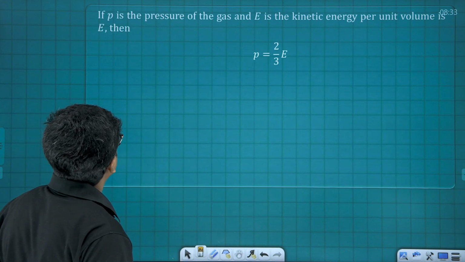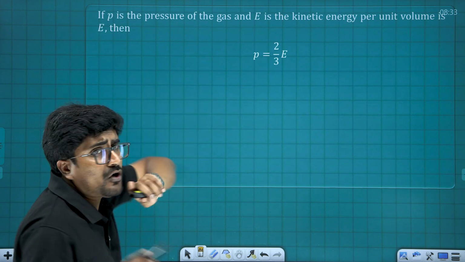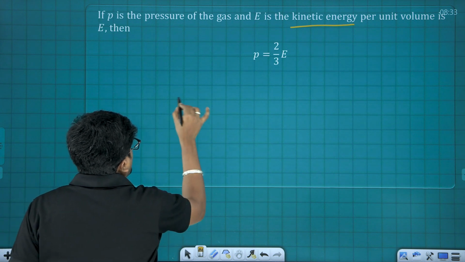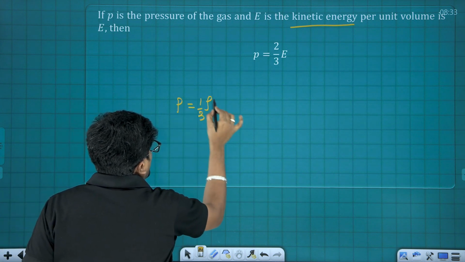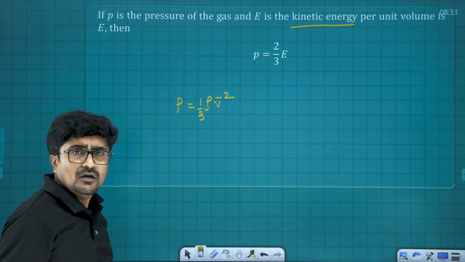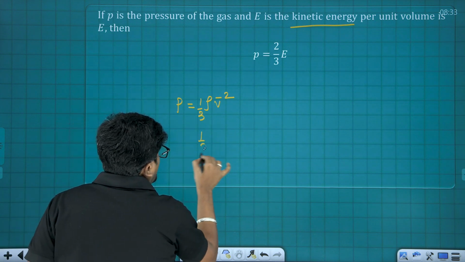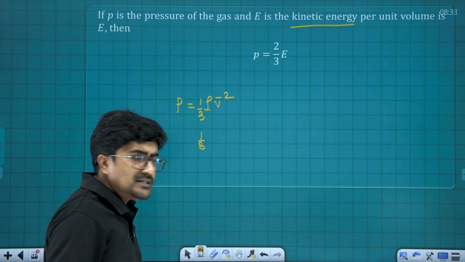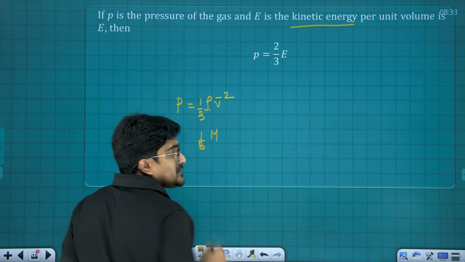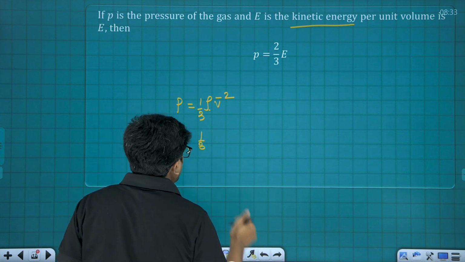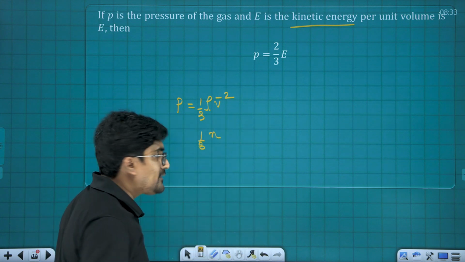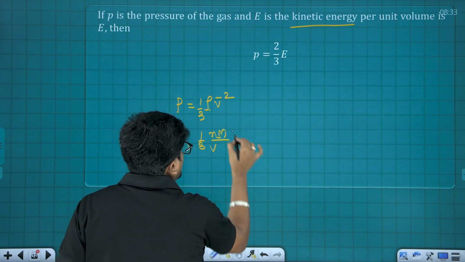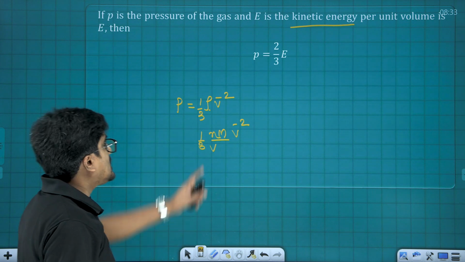The next one is the pressure of the gas in terms of kinetic energy. It's very easy. See, what was pressure? Pressure was 1 by 3 into rho V bar square, isn't it? Now have a look. 1 by 3 into what was this? Density. Density is mass, total mass, and here total mass was small letter n into small letter m, by volume, into V bar square.